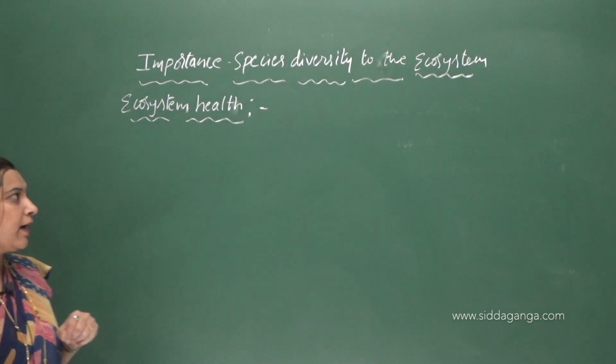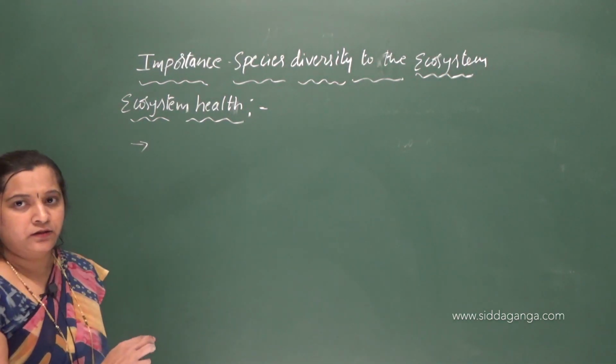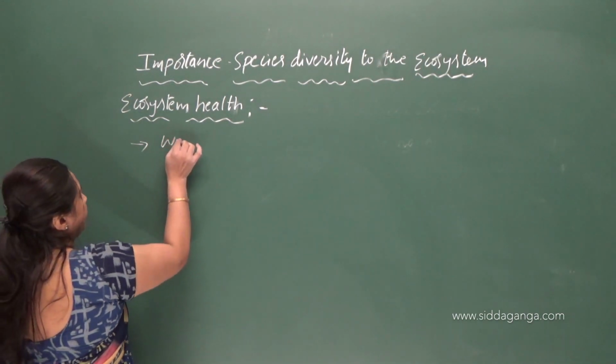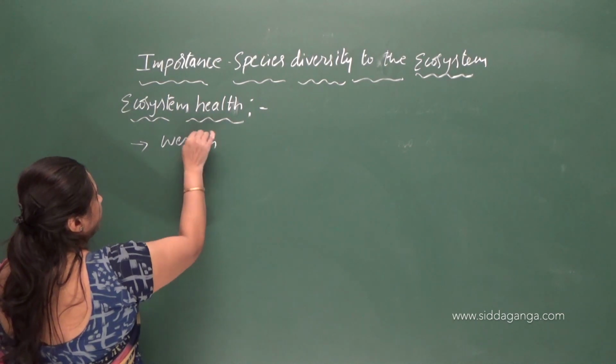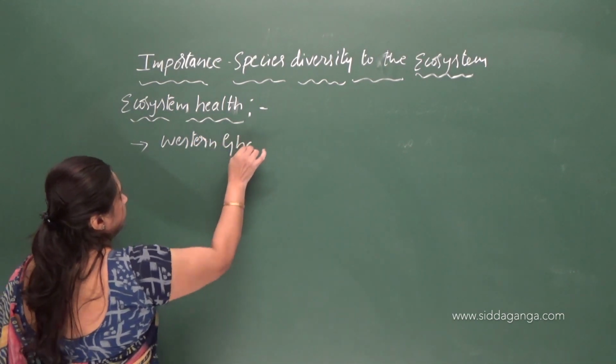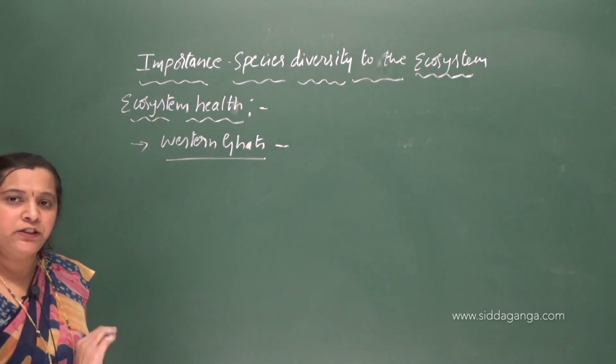For example, remember, the Western Ghats are characterized by the presence of a large number of amphibian species, right?